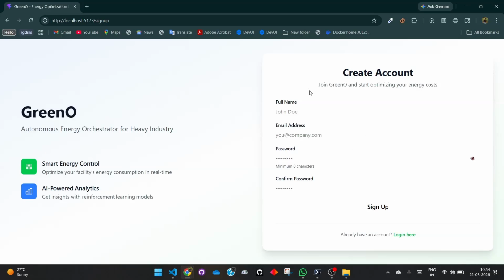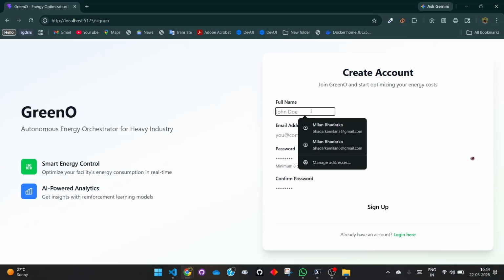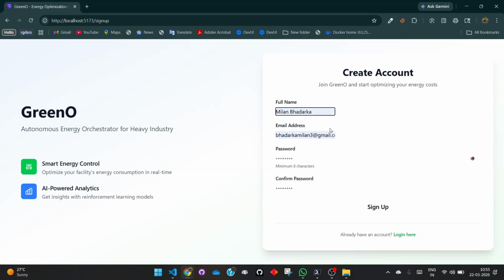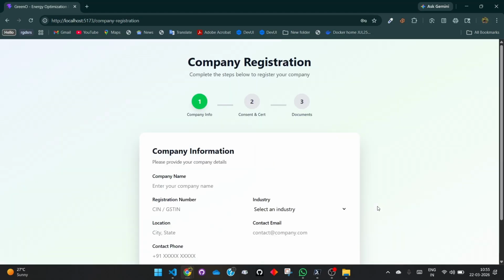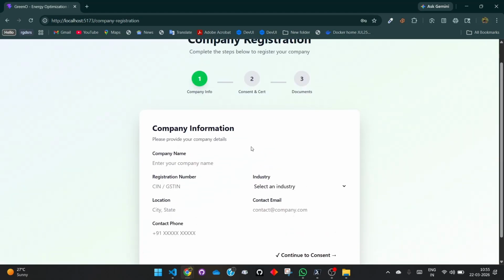So you can see the sign up page. Here any company can sign up. So let me just go through the process. We can simply add an email here and a password. This is the first step of onboarding a company in our portal. Yeah, so here we can see that sign up is done.